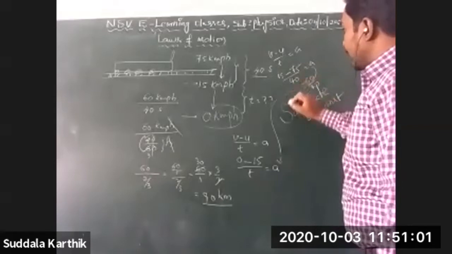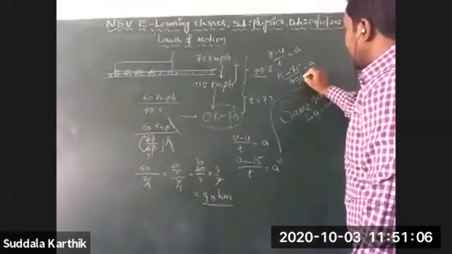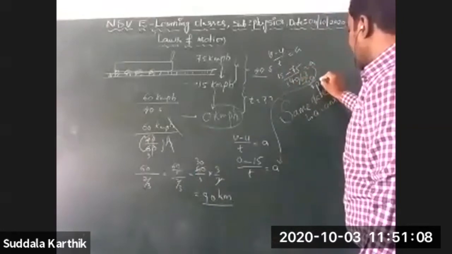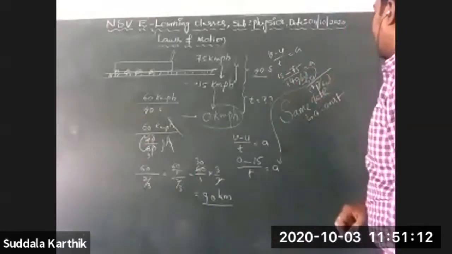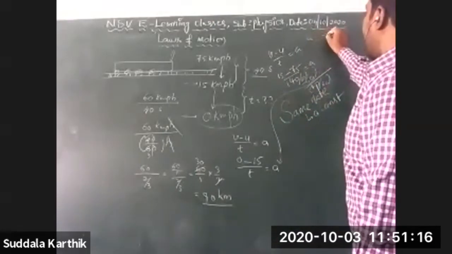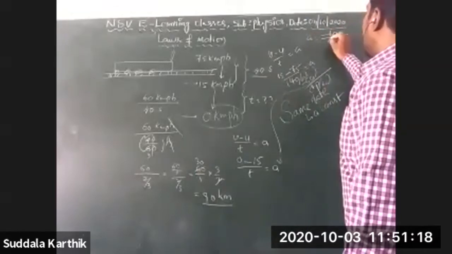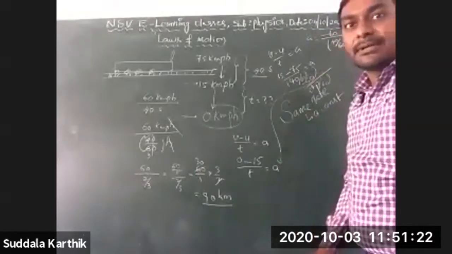But this is in seconds. That's why you have to write 40 by 60, Nana. I got a equal to minus 60 by 40 by 60. Just I got this value now.